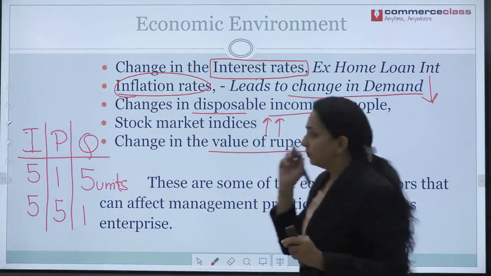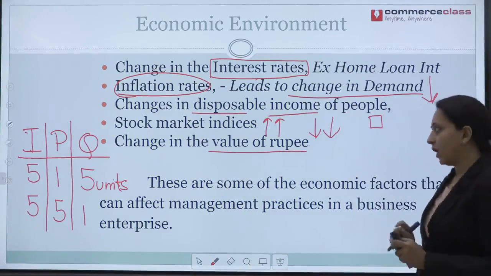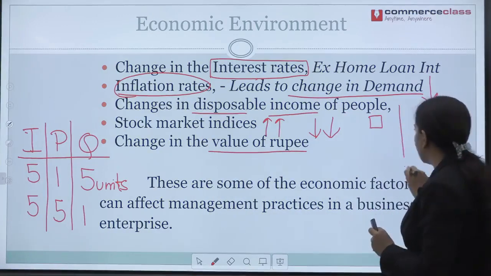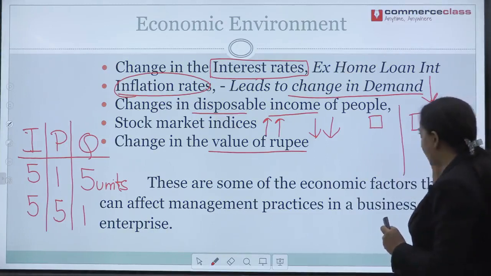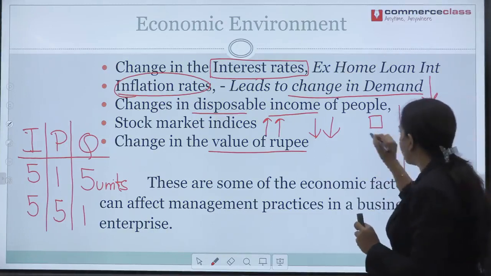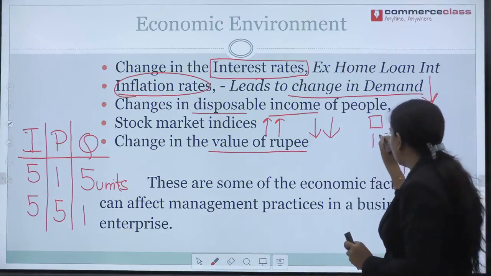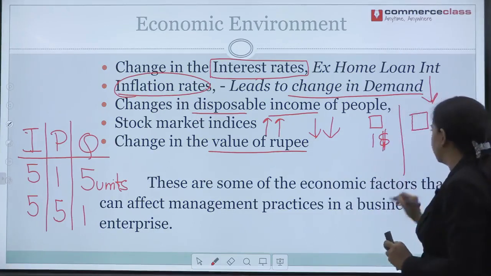Now consider two scenarios. Okay. One scenario is wherein you have the same product, then both of these products are valued at $1.